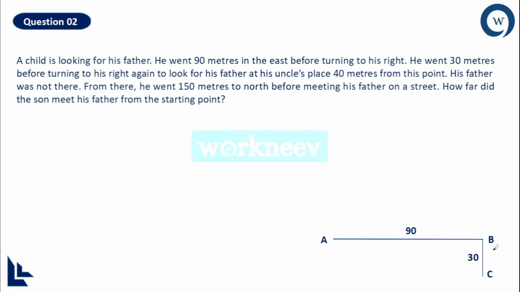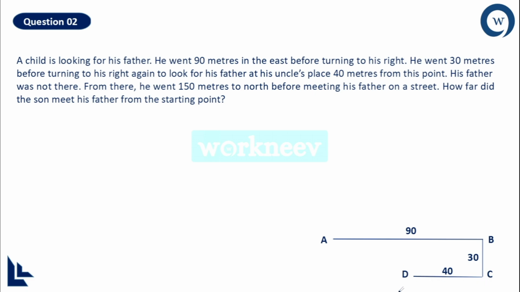And then again he takes a right turn and walks for 40 meters. It's given, right? He went 30 meters before turning to his right again to look for his father at his uncle's place, 40 meters from this point. That means from this point again he is taking right. Now if he is traveling downside, that is traveling south, which will be his right side? Definitely the right side will be the west direction, right? So the next condition is this. He travels in this direction and he reaches a point D, and this is 40 meters from C, and this is his uncle's place.